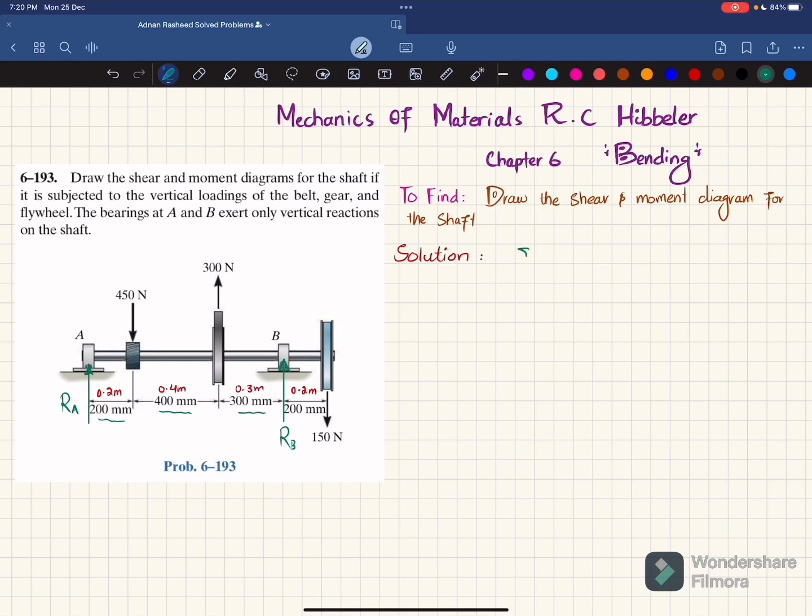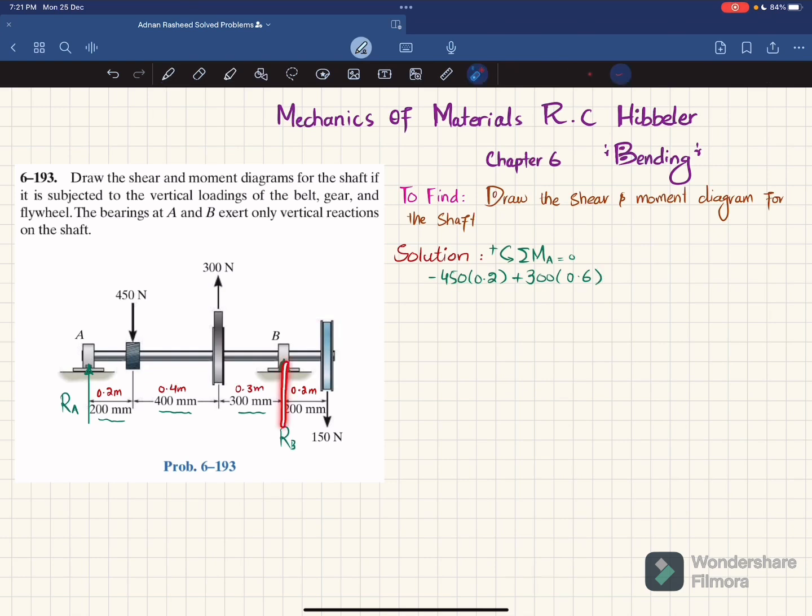The first equation of equilibrium is that the sum of all moments about point A is equal to 0, taking the counterclockwise moment as positive. About point A, the first moment will be 450 into perpendicular distance 0.2. This is producing clockwise moment, so it will be negative: minus 450 into 0.2 meter. The second moment about point A is this 300 Newton load with perpendicular distance 0.6 meter, producing counterclockwise moment, so it will be positive: plus 300 multiplied by 0.6 meter.